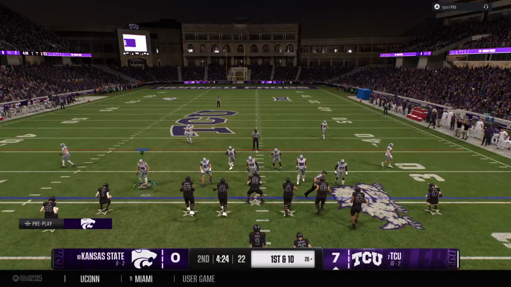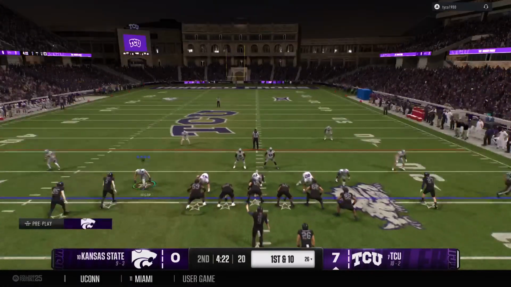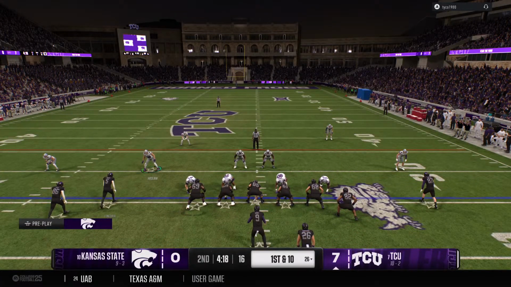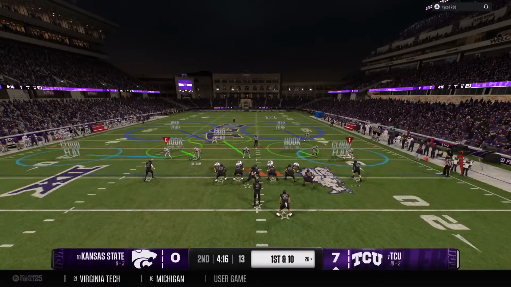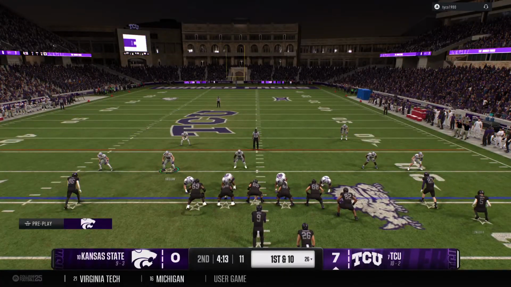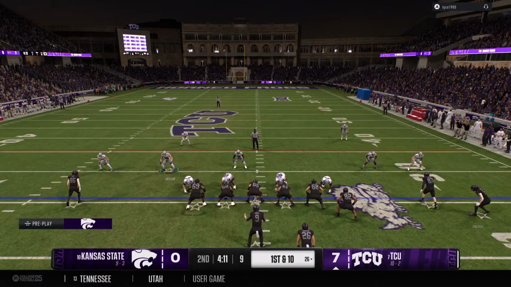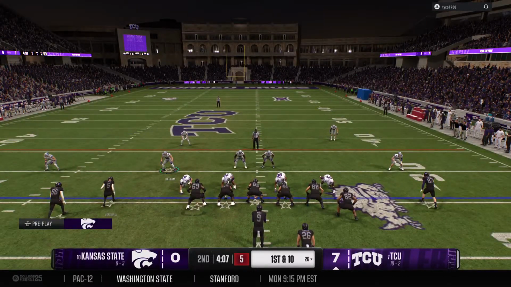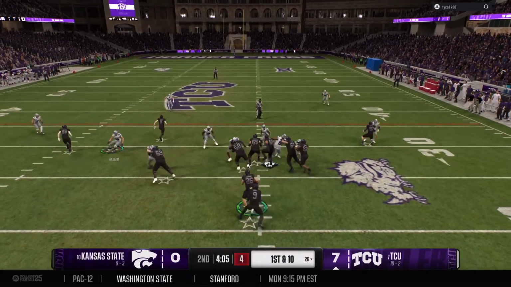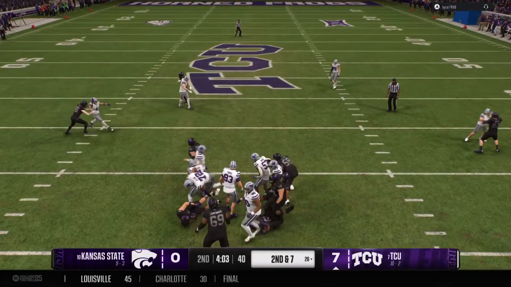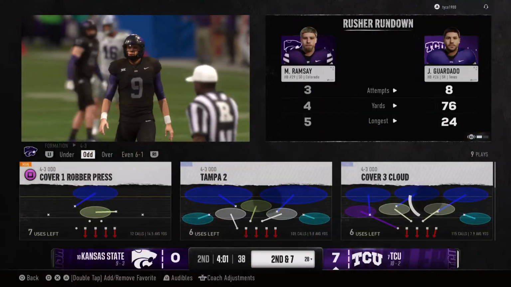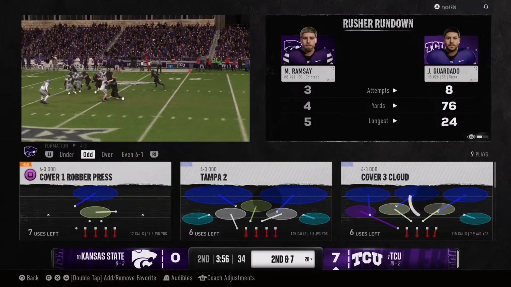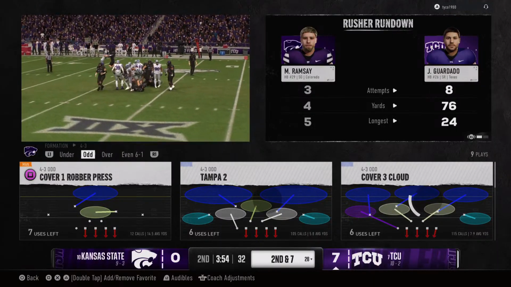And the Horned Frogs starting a new series here on 1st and 10. And the wideout goes in motion. On first down, why not keep it on the ground? Hey, listen, you don't always have to have big plays to be successful. It's a nice, solid gain here, keeps you on schedule, and you get ready for that next play.